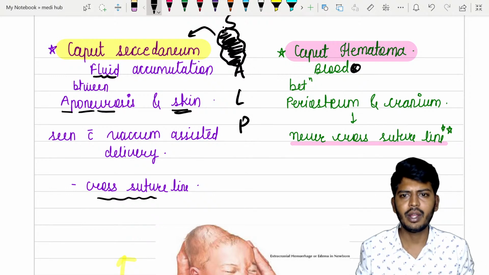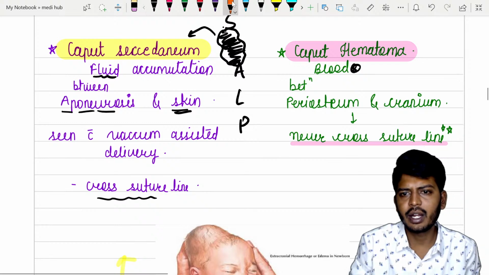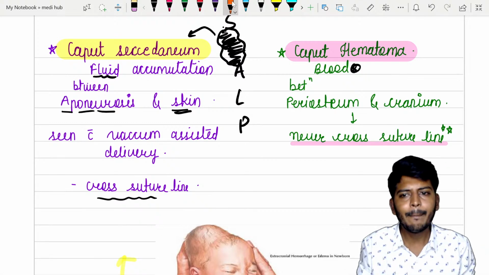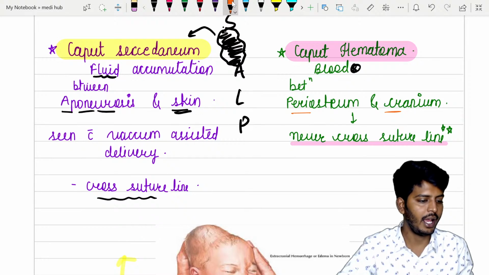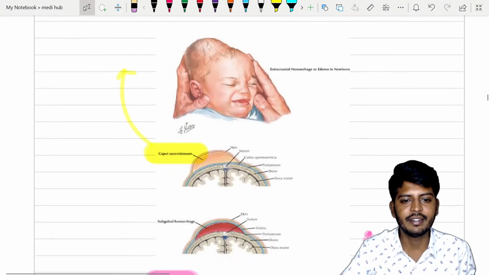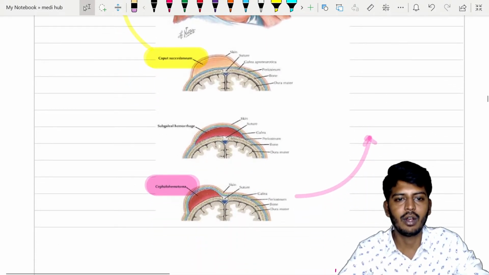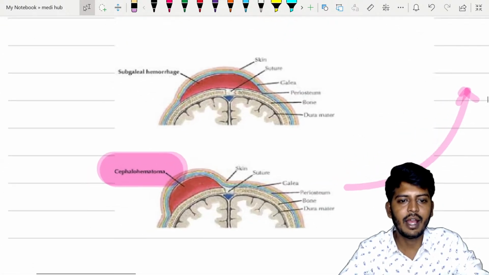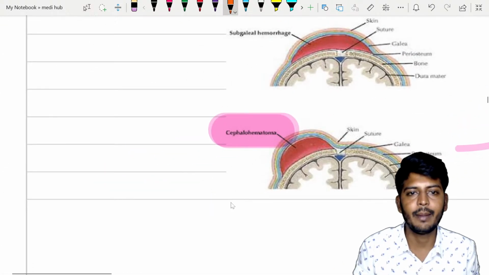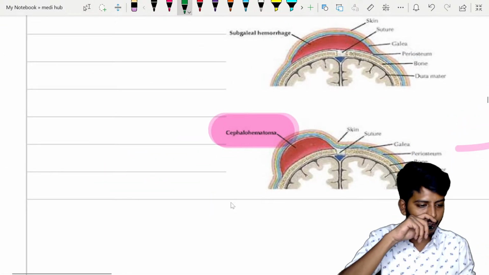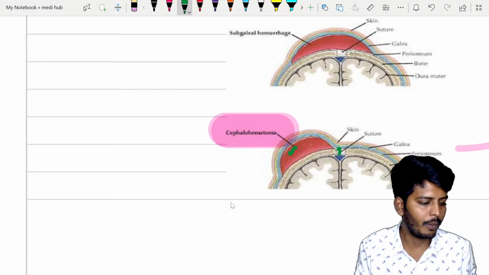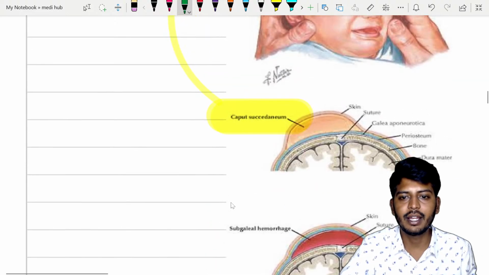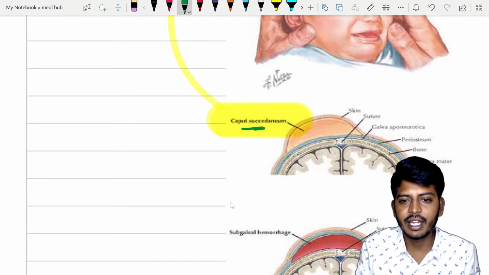I am seeing the messages. Okay, then we have one more thing, that is your cephalhematoma. Cephalhematoma lies between the periosteum and the cranium. To understand that, let's see. Listen to me, this is one of the most important points. Here you notice, this is the suture line and here is the hematoma, it is never crossing the suture line.